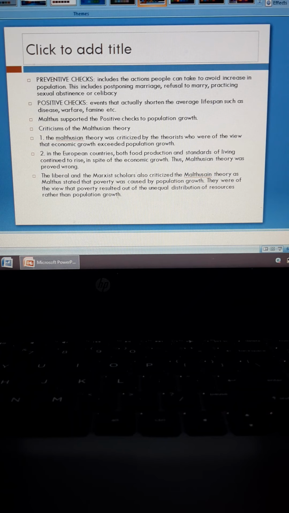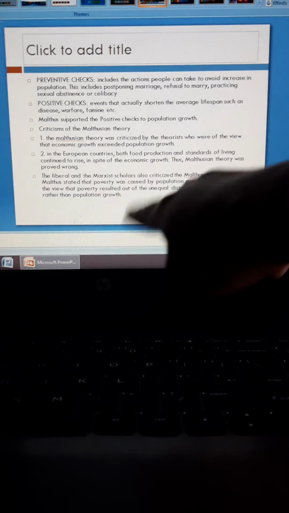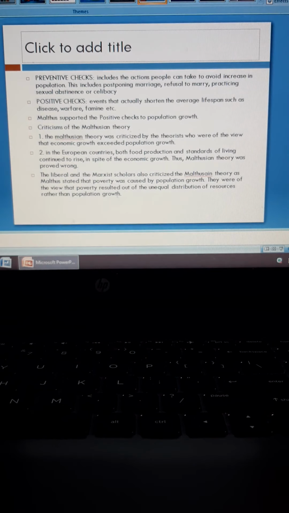Secondly, in the European countries, both food production and standards of living continued to rise in spite of the population growth. So at a point of time in the European countries, the food production as well as the standard of living of the people began to rise. Okay, it began to get better in spite of the population growth. Although the population was growing, the food production and the standard of living were also increasing altogether.